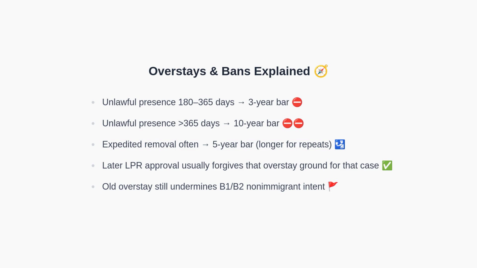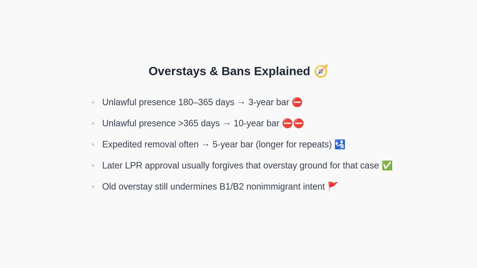Now, let's break down overstay-related bars. Accruing unlawful presence between 180 and 365 days can trigger a 3-year bar upon departure and attempted reentry. More than a year of unlawful presence typically triggers a 10-year bar. Expedited removal often triggers a 5-year bar, and repeat violations can extend consequences.